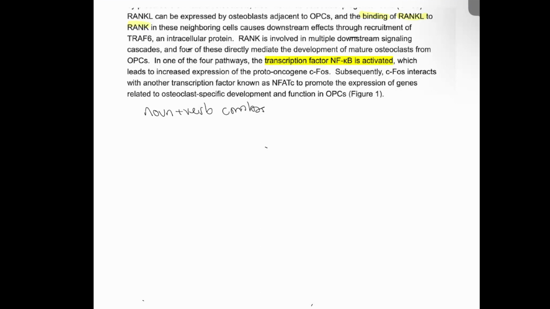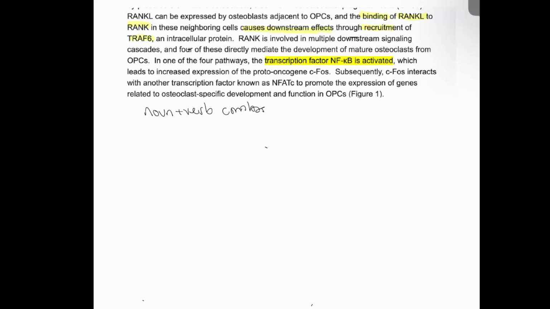Causes downstream effects through recruitment. Causes is the verb, downstream effects the noun. Recruitment of TRF6: recruitment's the verb, TRF6 is a noun. RANK is involved in multiple downstream signaling cascades, and 4 of those direct immediate development of mature osteoclasts. There isn't anything that's too mappable here, so I'm going to move on. In one of the 4 pathways, transcription factor NF kappa beta, that's the noun, is activated.